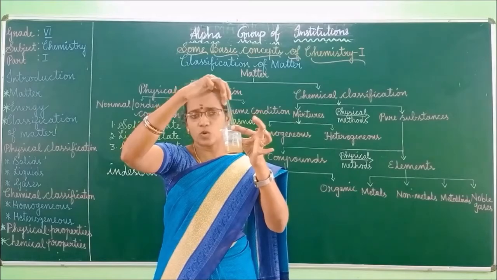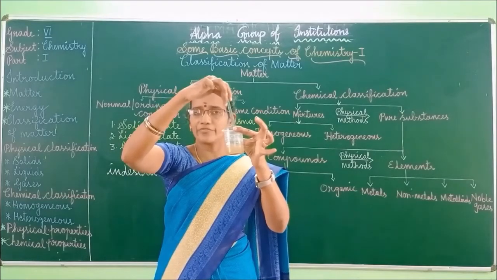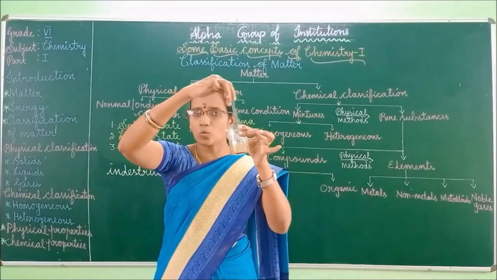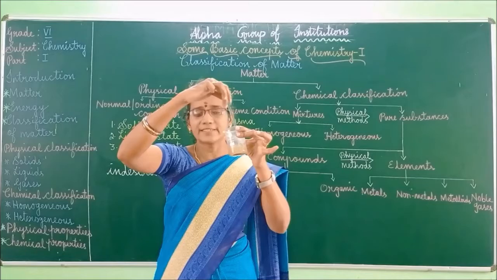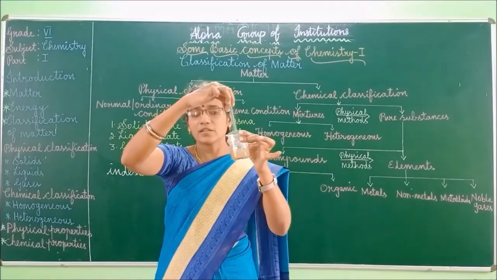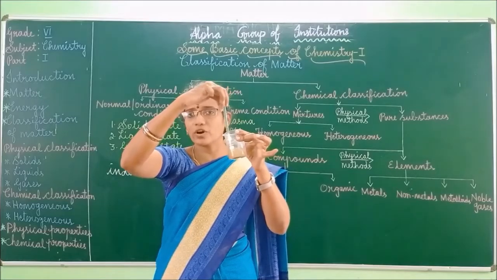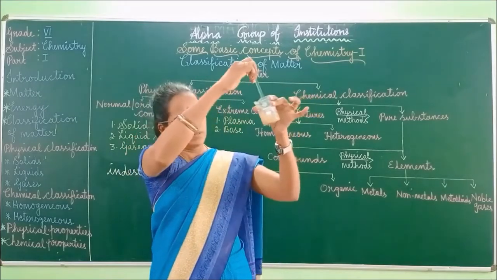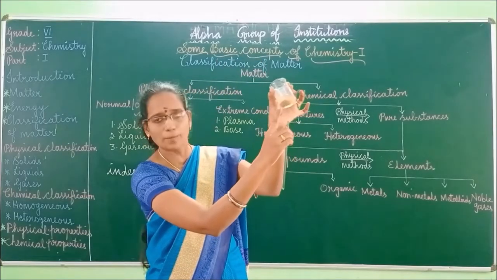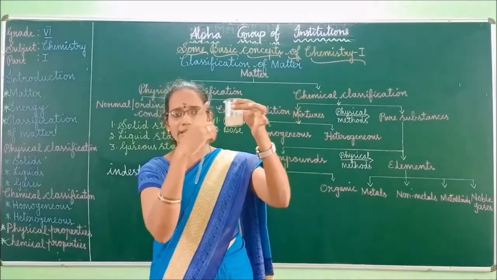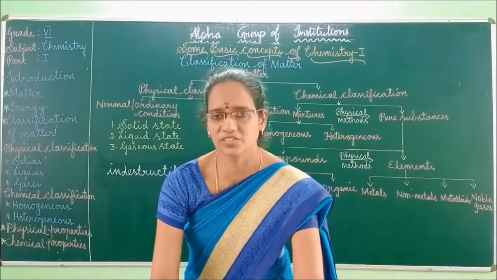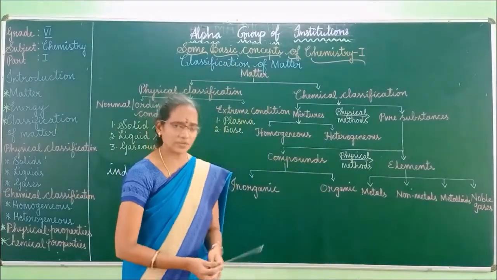See what happens, what do you observe now? Even if I mix it thoroughly, it will not get mixed with water, right? Hence it is a heterogeneous mixture. Heterogeneous mixture means the composition is not uniform throughout. All the sand particles settle at the bottom, isn't it? You will see the water layer only at the top. So, it is an example of a heterogeneous mixture. Understood, children? Shall we move to the next one?